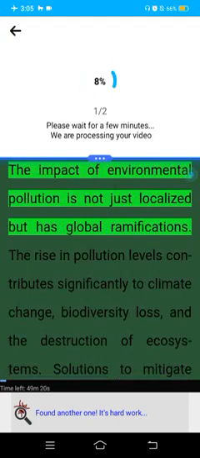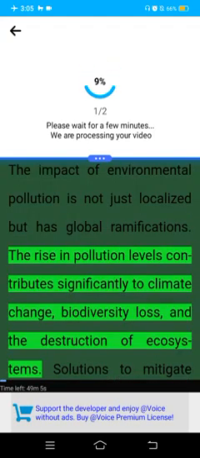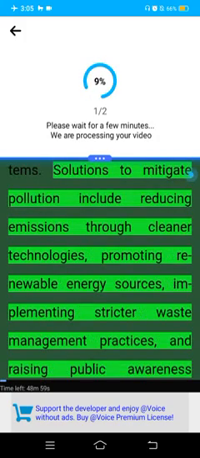The impact of environmental pollution is not just localized but has global ramifications. The rise in pollution levels contributes significantly to climate change, biodiversity loss, and the destruction of ecosystems. Solutions to mitigate pollution include reducing emissions through cleaner technologies, promoting renewable energy sources, implementing stricter waste management practices, and raising public awareness about the importance of a clean environment.